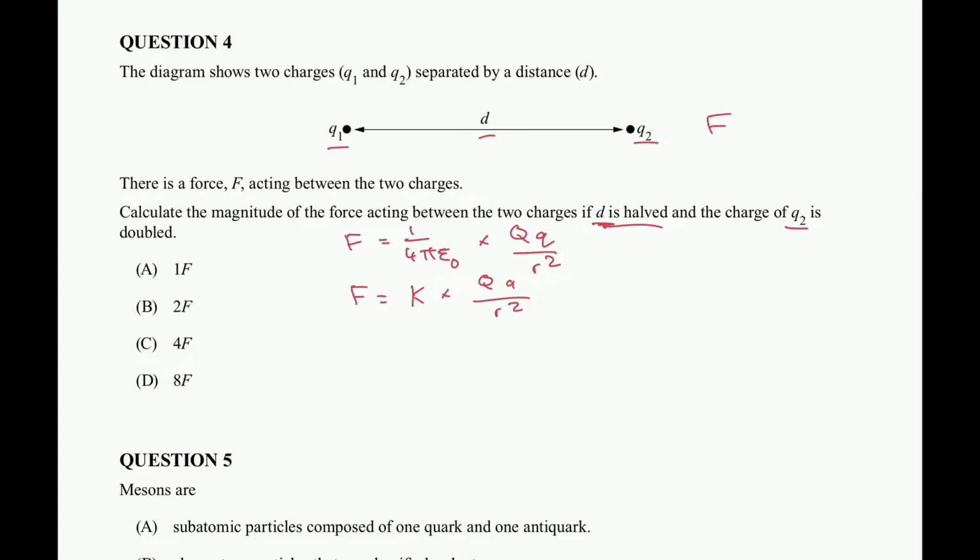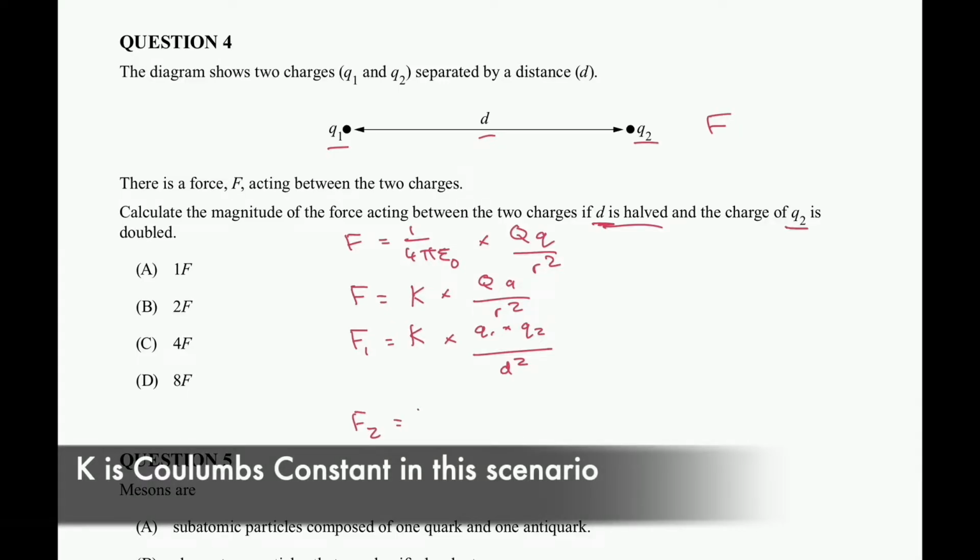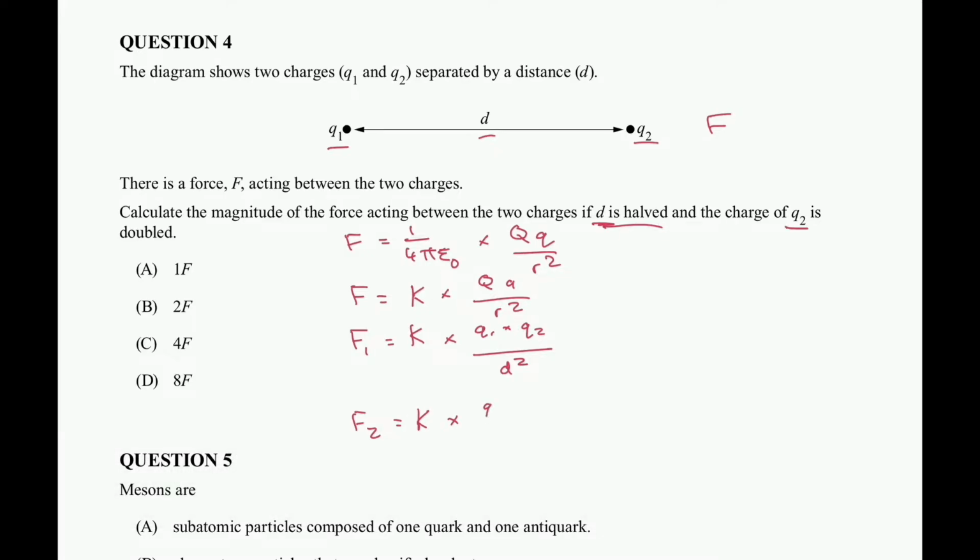So F1 in the first situation is just k multiplied by Q1 multiplied by Q2, all divided by d squared. So that's our situation there. We're not going to add any values to these variables. We're going to add some values to the next variables. So in force 2, in that situation, we still have Coulomb's constant. That remains the same. We're going to have Q1, so Q1 ends up being the same. It's going to be multiplied by